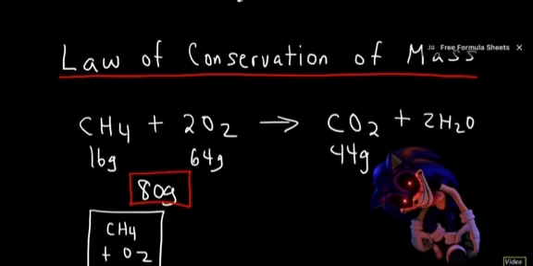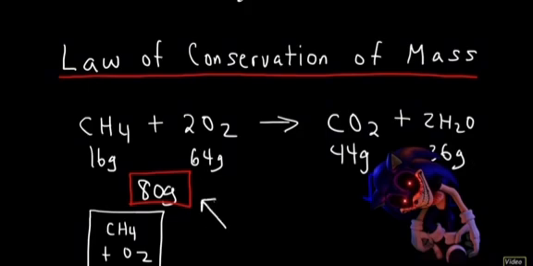At the end of the reaction, according to the law of conservation of mass, in a closed system, you should still have 80 grams of mass. So if we have 44 grams of carbon dioxide, the remaining amount of mass should be water. 80 minus 44 is 36. So therefore, we should expect to collect 36 grams of water. And that's the main idea behind the law of conservation of mass.